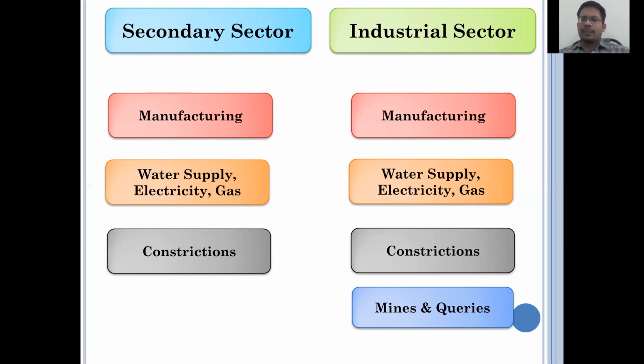It means we can remove mines and quarries from the industrial sector, and we may call it the secondary sector. We can add mines and quarries to the secondary sector, and that is converted into the industrial sector. The only difference between the industrial sector and the secondary sector is mines and quarries. Likewise, the only difference between the agriculture sector and the primary sector is mines and quarries. The big change happens only with the help of mines and quarries.